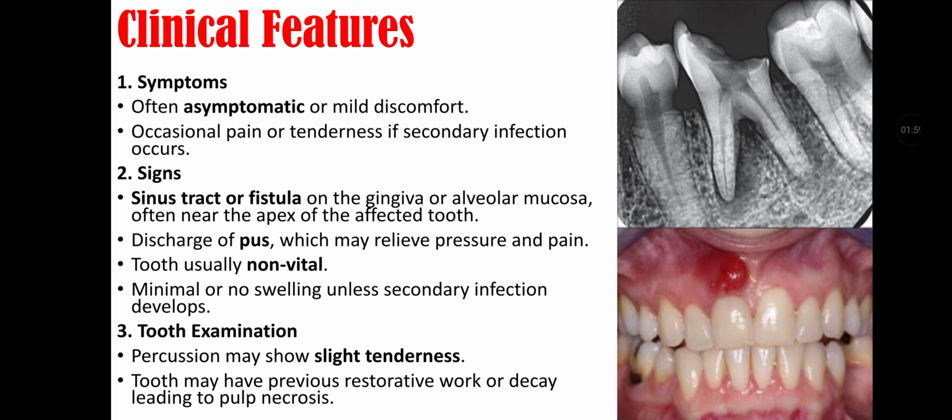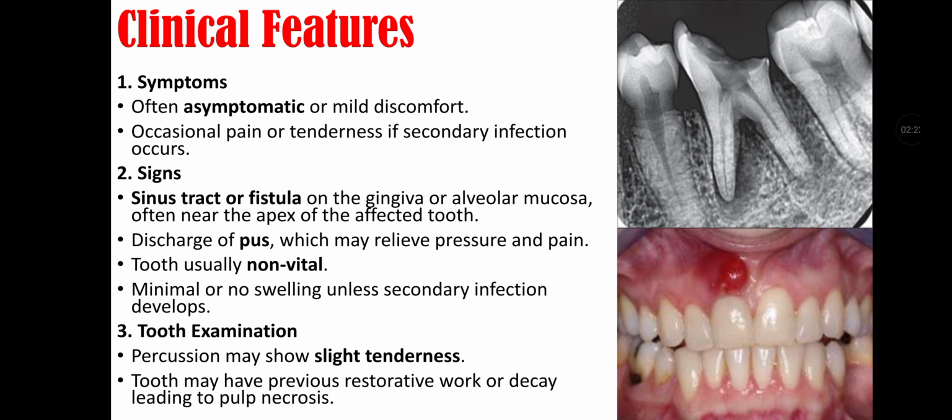Clinical features of chronic alveolar abscess. It includes symptoms, signs, and tooth symptoms. Symptoms are: it is often asymptomatic or mild discomfort is there. There is occasional pain or tenderness if secondary infection occurs. Second, there are signs that include sinus tract or fistula on the gingiva or alveolar mucosa that is present often near the apex of affected tooth.